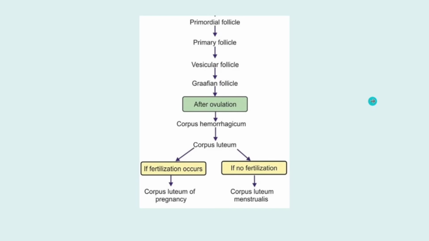Follicular development in the ovum goes from primordial follicle, to primary follicle, to vesicular follicle, and then Graafian follicle. After ovulation, corpus hemorrhagicum is formed and then corpus luteum. If fertilization occurs, it is called corpus luteum of pregnancy, and if there is no fertilization, it is called corpus luteum menstrualis, and then it degenerates.